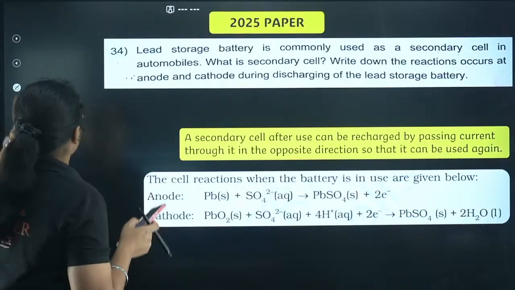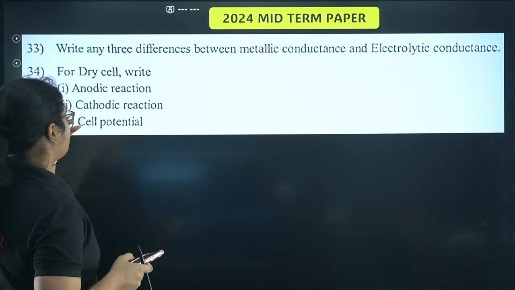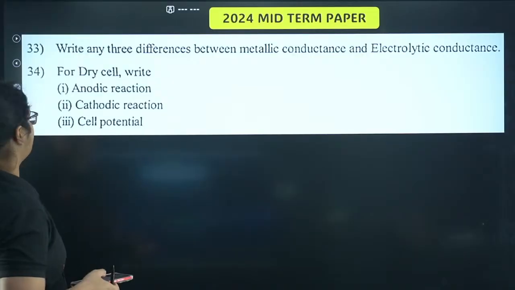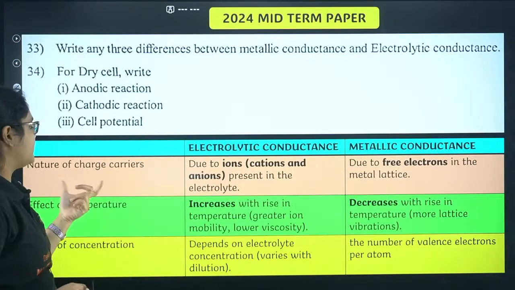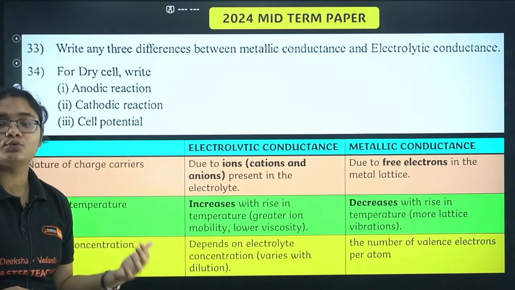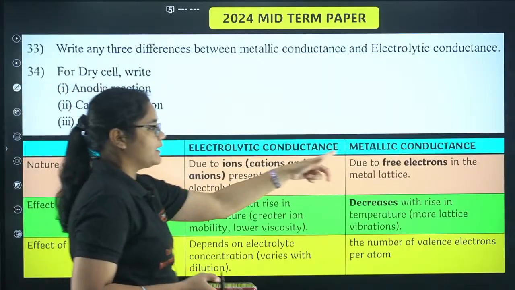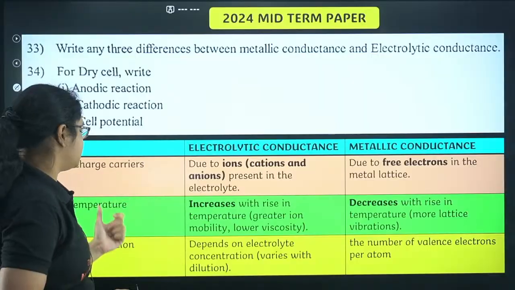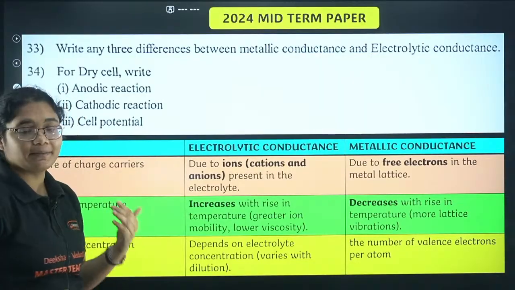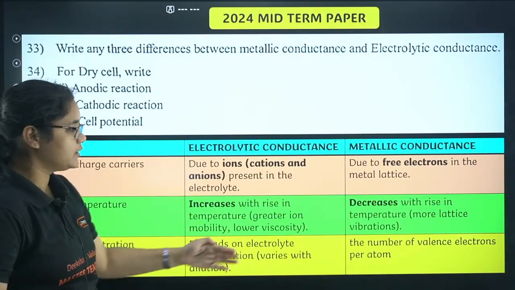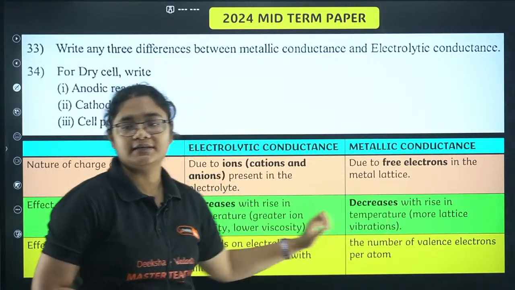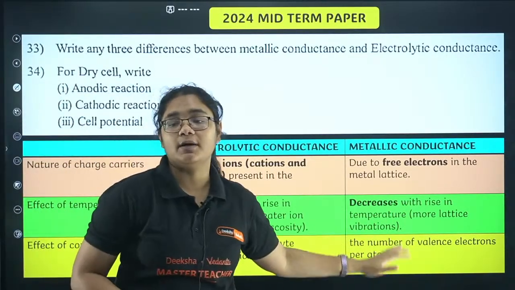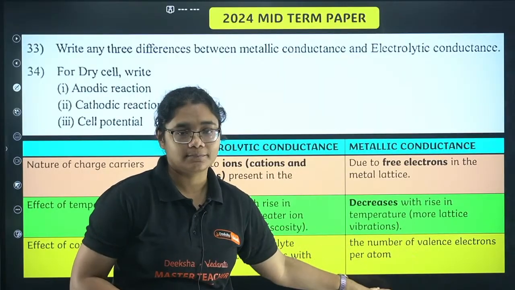Okay. Next, in midterm 2024, there was a question: 3 differences between metallic conductance and electrolytic conductance. So you can write here, in electrolytic conductance, who carries electricity? Ions. In metallic conductance, the free electrons carry electricity. Next, dependence on temperature: how does electrolytic conductance depend? It increases with the increase in temperature. Here it decreases with the increase in temperature. Next, it depends on the electrolyte concentration. It depends on the number of valence electrons per atom.